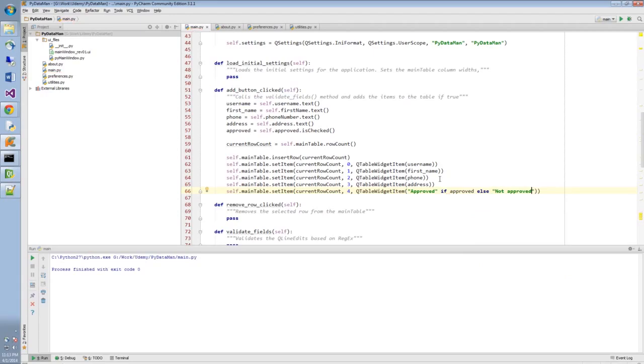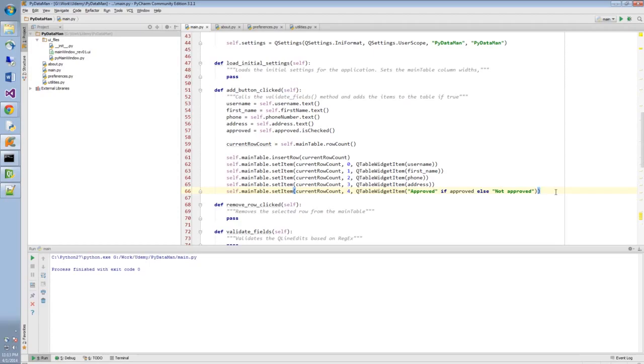And if you know Python, this is fairly obvious to you, and maybe some of you know Python quite well, but are unaware of this kind of one-line if statement. Basically what it says is put the string approved if approved evaluates to true, and this is where we have our approved defined. This can be either true or false. Else, so if this is not true, just say not approved.